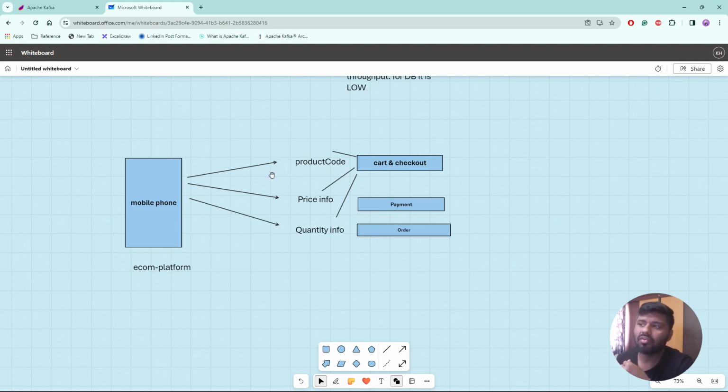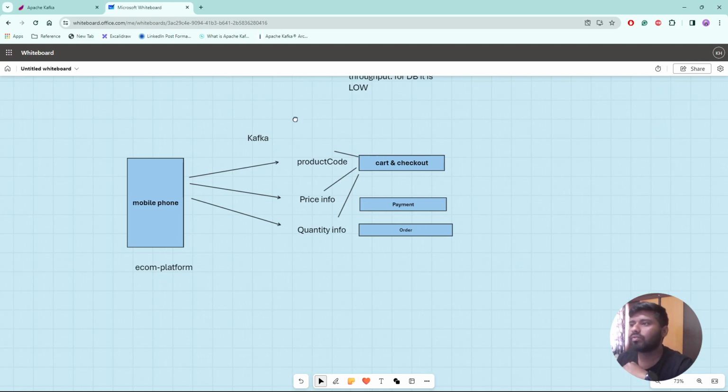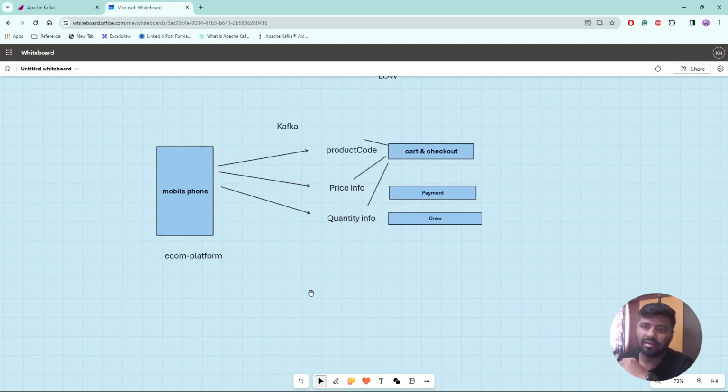And we can also think of a solution like Kafka to be introduced here to manage the real-time information and produce the data, and then manage the data, and finally provide the respective data to the respective service containers. Okay. And similarly, probably after watching these specific examples, you can also think of a couple more examples where you can introduce Kafka on your own.